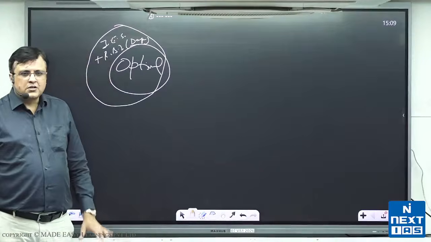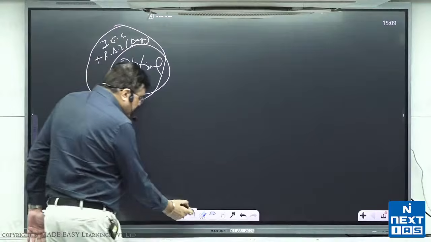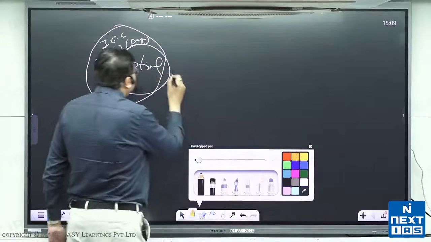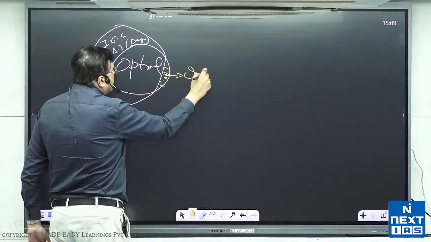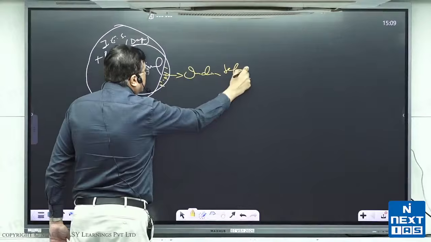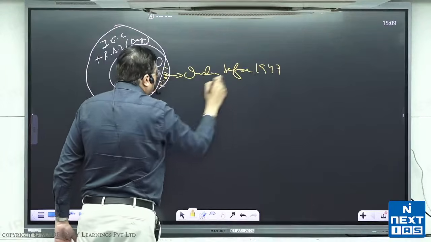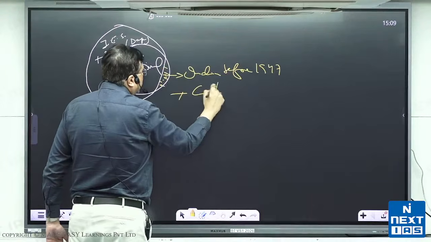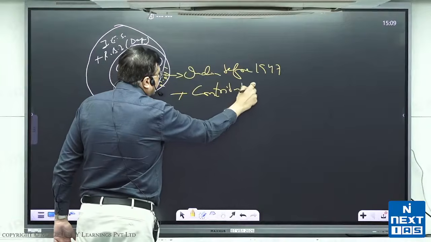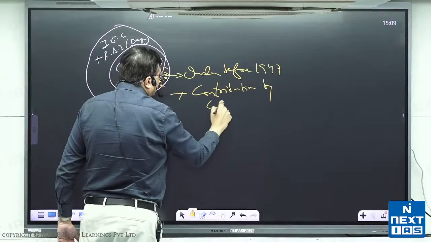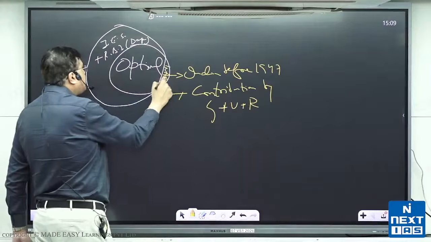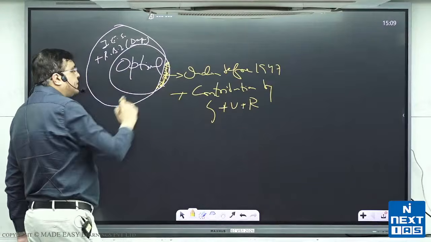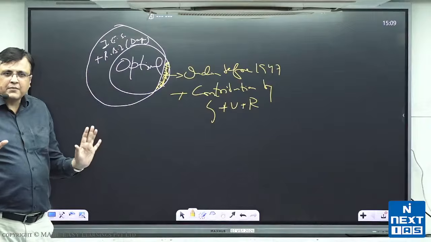But this is your course. So what I'm trying to tell you is that only this much part is extra in optional. This is actually India before 1947 that IAS people don't have to do, or contribution by Vakil, Gadgil and Rao, again that IAS people don't have to do. So this part I do with optional people separately. I hope I'm clarifying myself.